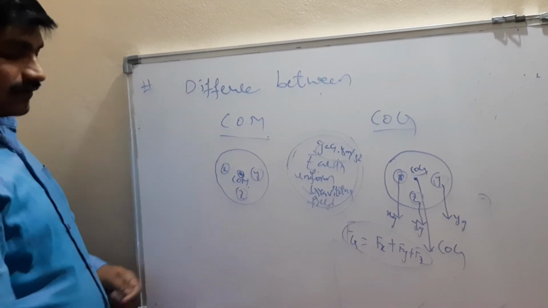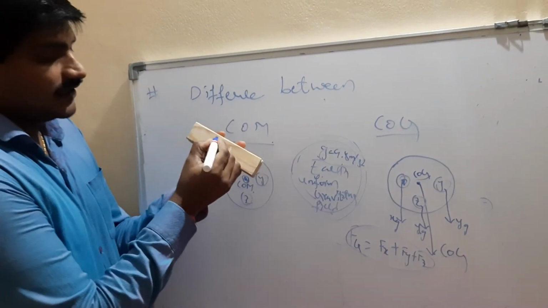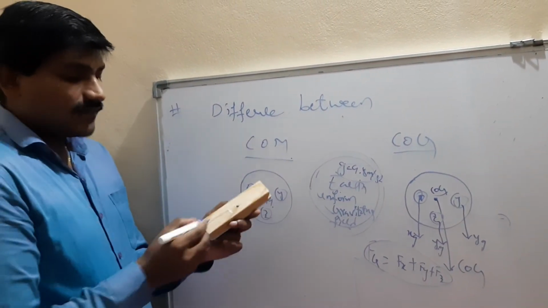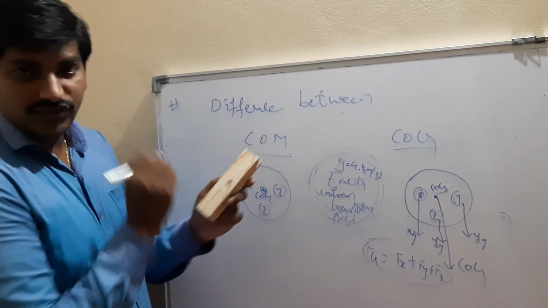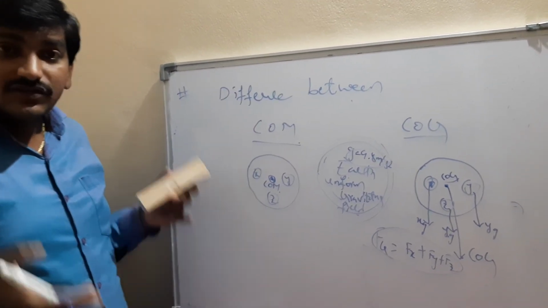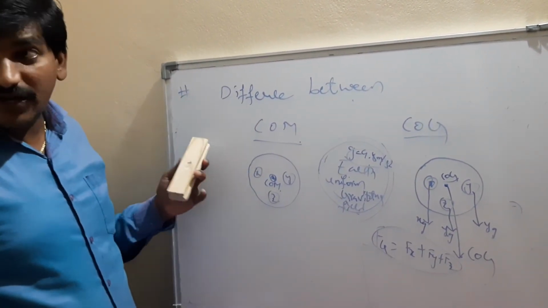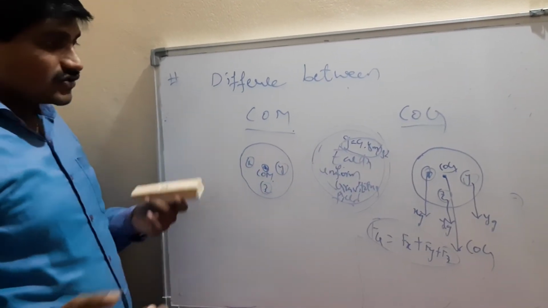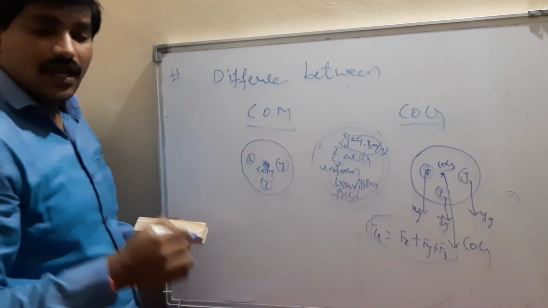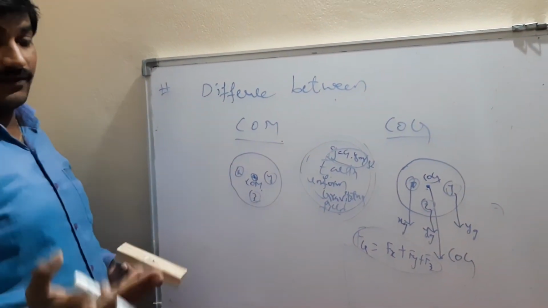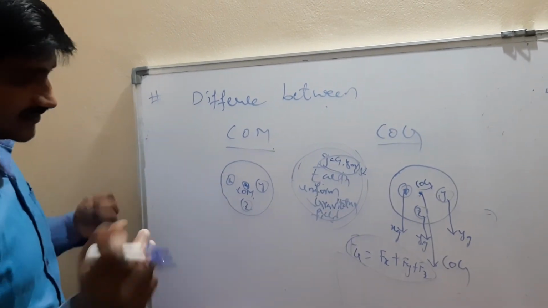Let me tell you, the duster's center of gravity is at its center, and the center of mass is also at the same position. I am on the surface of the earth, so it has a uniform gravitational field everywhere. The g value is 9.8 meter per second square. So center of gravity and center of mass are the same where a uniform gravitational field is available, for example, on the surface of the earth.